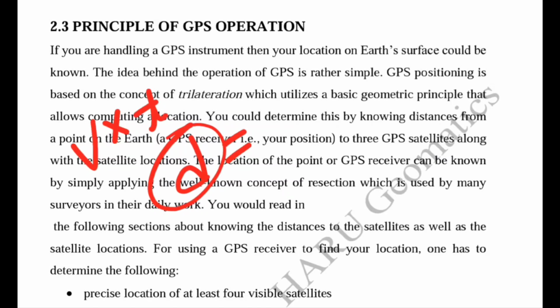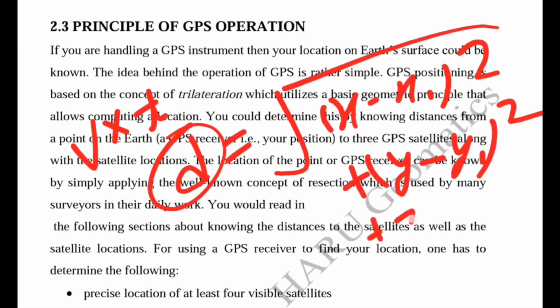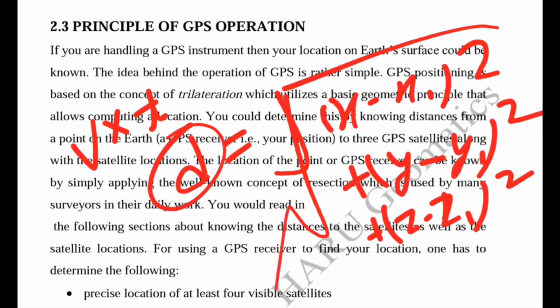So this distance is calculated as the square root of (x minus x1) squared plus (y minus y1) squared plus (z minus z1) squared. Here x, y, z is the unknown position, and x1, y1, z1 is the coordinate or orbital information of the satellite.